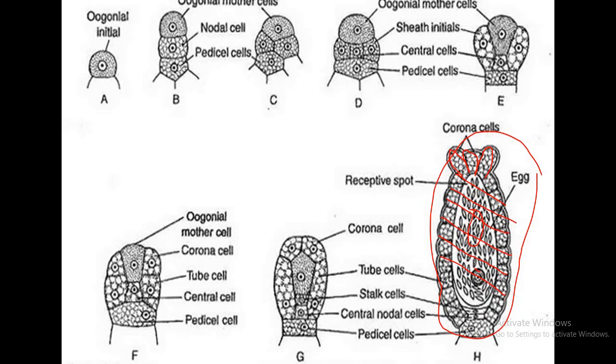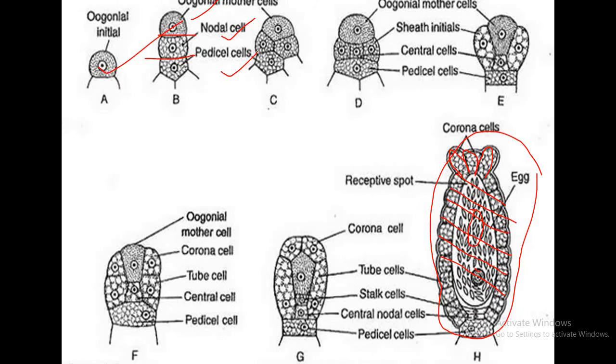When we see the development, the oogonial initial cell after 2 successive transverse divisions forms 3 types of cells. The upper one is the oogonial mother cell. Below it the nodal cell or sheath initial, and the basal part is the pedicel cell. Oogonial mother cell divides by transverse division after elongation to form basal stalk cell and distal oogonial cell. The sheath initial divides vertically to form sheath cells.